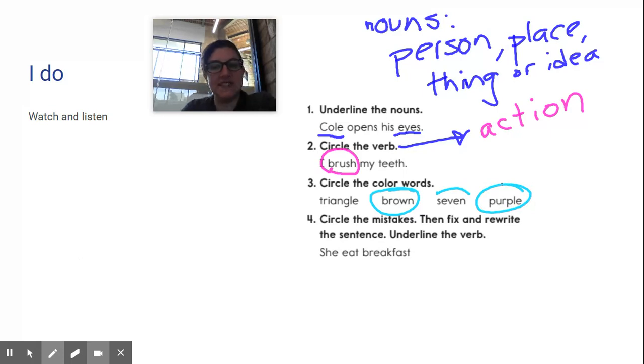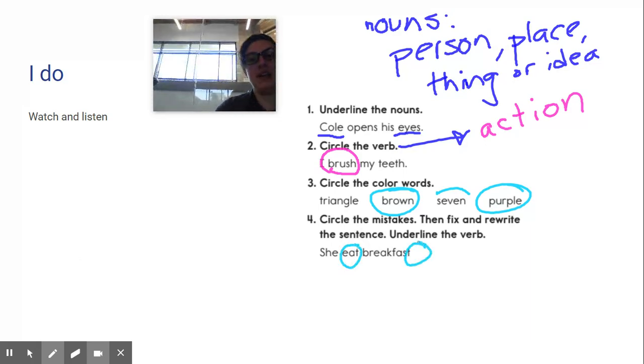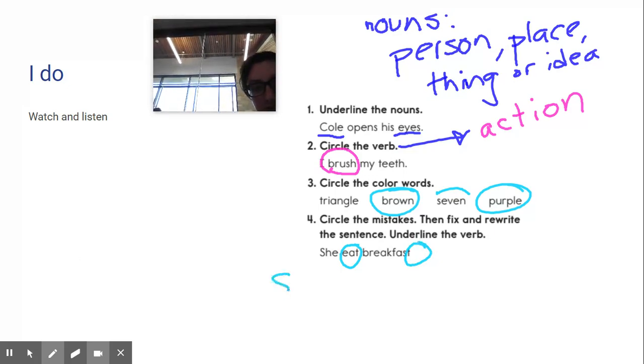Circle the mistakes, then fix and rewrite the sentence. Underline the verb. Okay, she eat breakfast. So I know that she, that's correct. It's capitalized because it's the beginning of the sentence. Eat, she eat. That doesn't sound right to me. I know there needs to be an S somewhere when I have a verb. So I'm going to circle this. She eat breakfast, and there's nothing at the end. And then to rewrite it, I would write she eats breakfast.